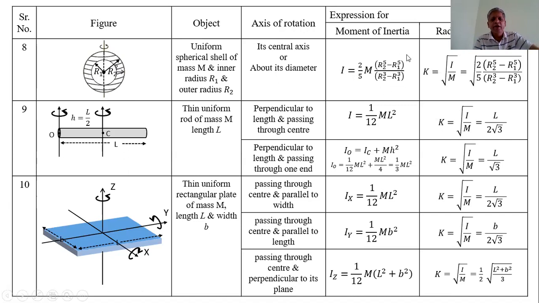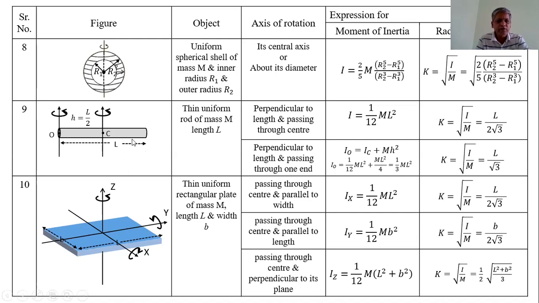Therefore, the radius of gyration of this spherical shell k is equal to square root of 2 into r2 raised to 5 minus r1 raised to 5 upon 5 times r2 cube minus r1 cube. This is the expression for the radius of gyration.